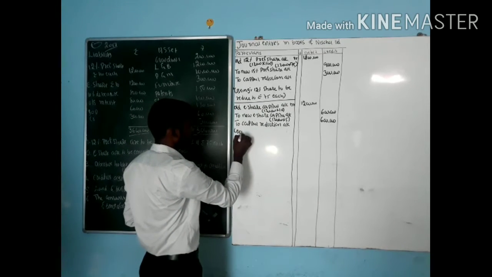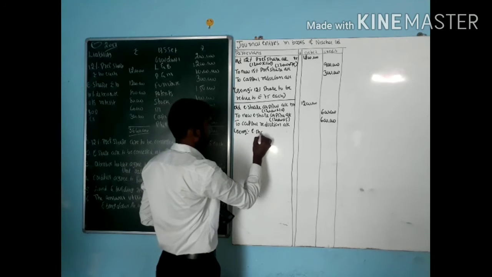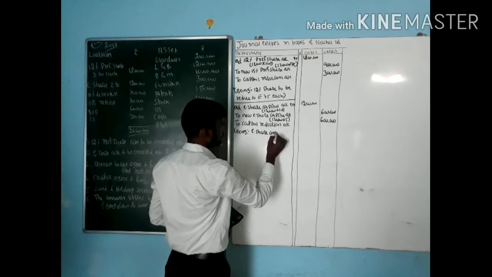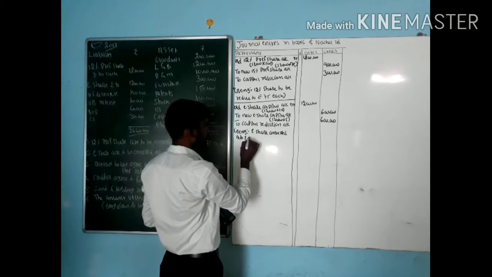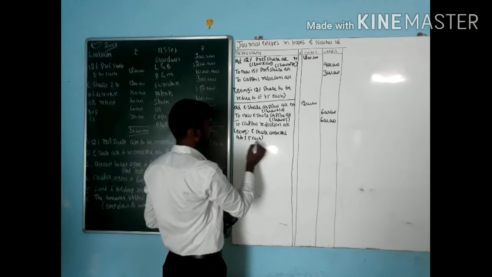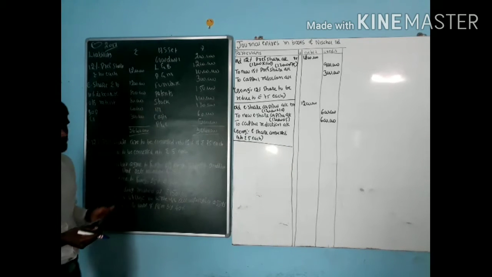Being equity shares converted into rupees 5 each. When it comes to the narration, write it the same as they have given in the question.